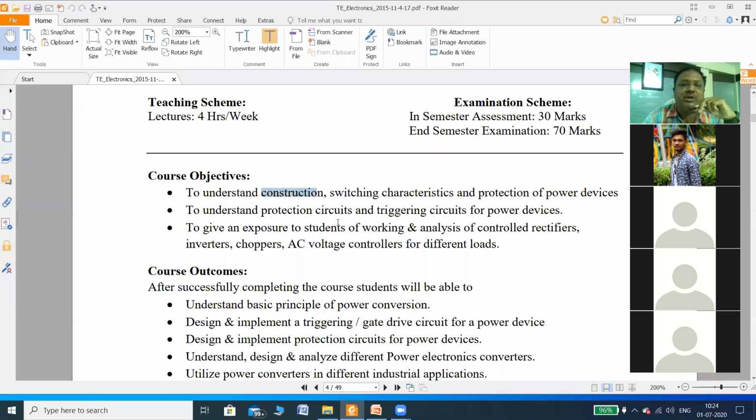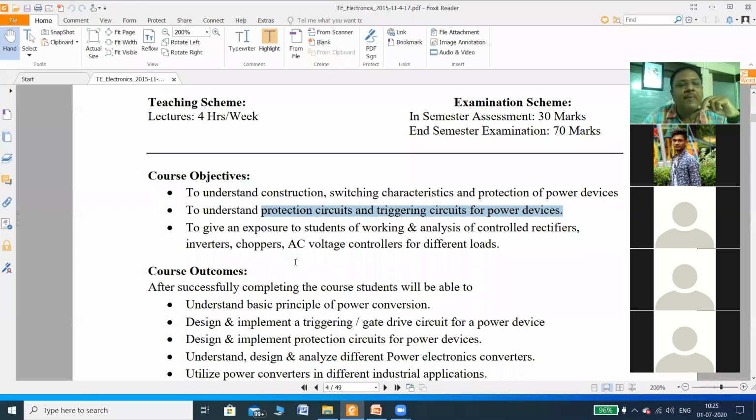Then to understand protection circuits and triggering circuits of power devices. So this syllabus is broadly divided in two parts, that is the study of devices and then application of devices. But under the study of devices, the protection circuit for the power devices is also a part of your syllabus. And then the applications of devices.